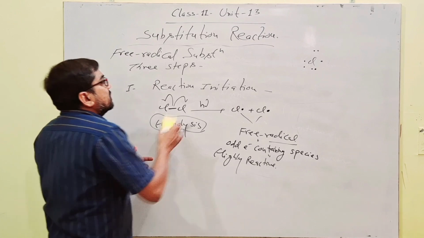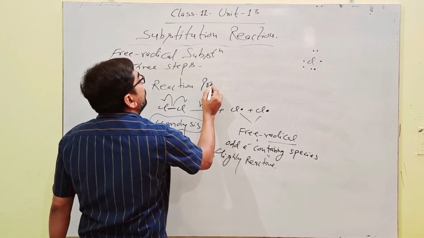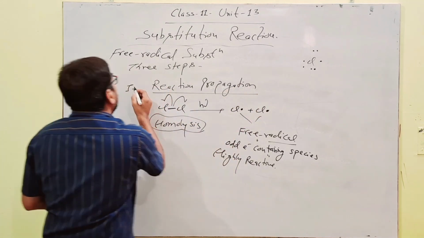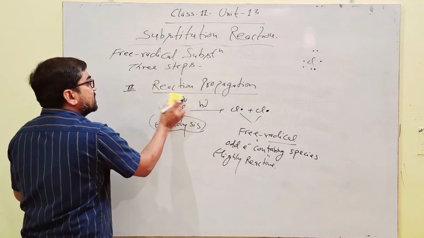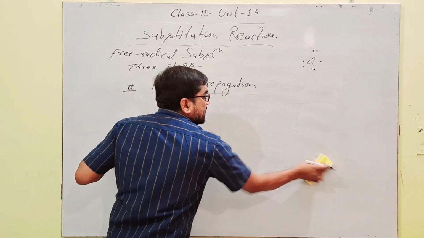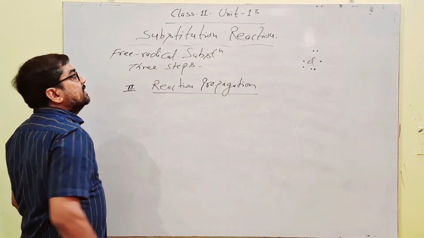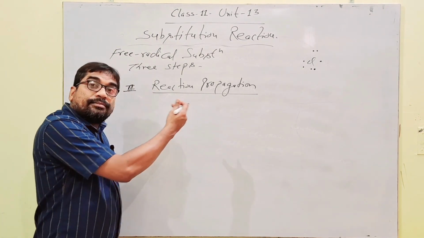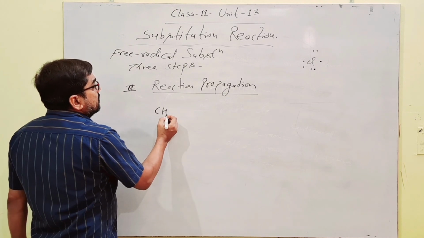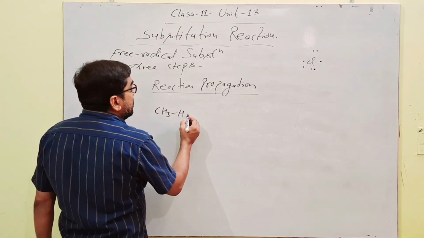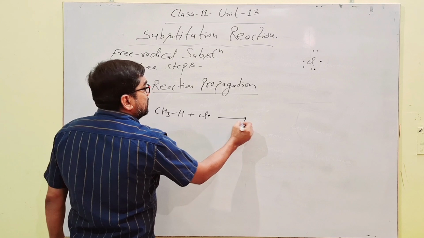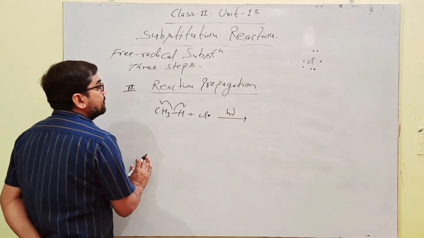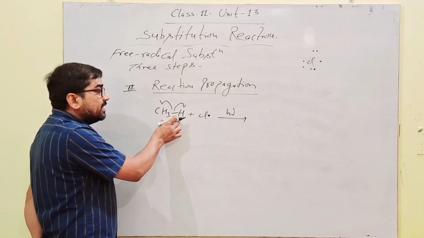After reaction initiation, reaction propagation. Second, reaction propagation. In reaction initiation, only free radicals are formed, which are the attacking reagent for the substrate, and the reaction remains continued in reaction propagation under multiple steps. Like here, the alkane is methane. Now the attack of the chlorine free radical. In presence of the chlorine free radical, homolysis again occurs in presence of sunlight. So shared electrons are received by both carbon and hydrogen.